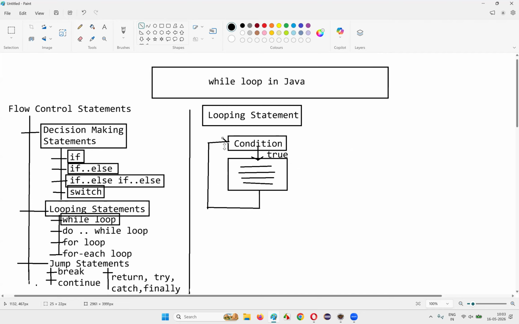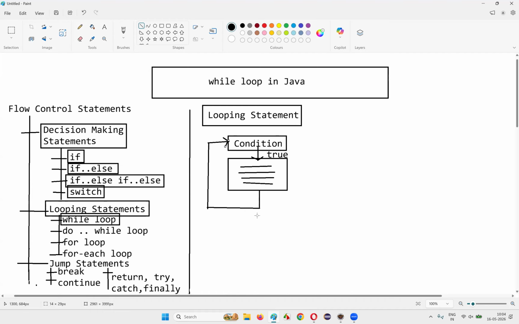After that, again, at the end of this execution, the same condition is being checked. This time, if the condition is true, the same block of code will run a second time. Once the execution is completed, again the control will go to the condition and check it. Again if it is true, then the same block of code will run.